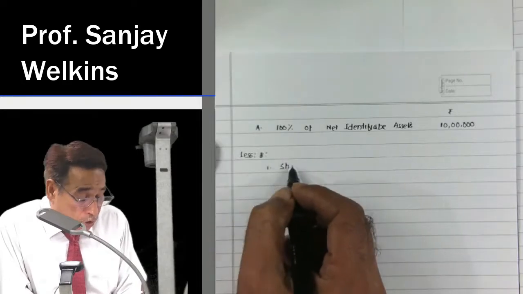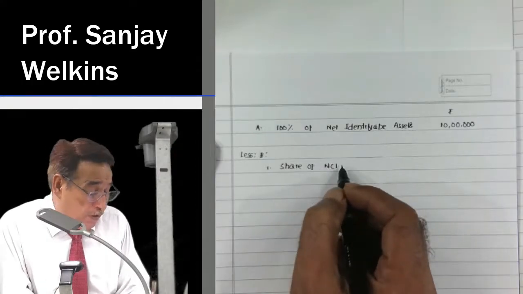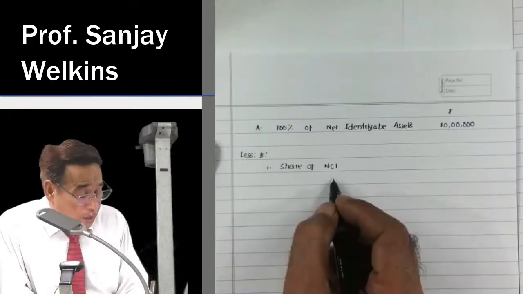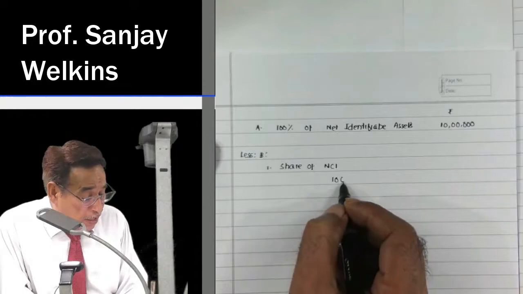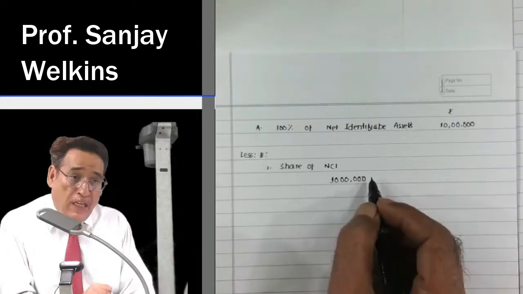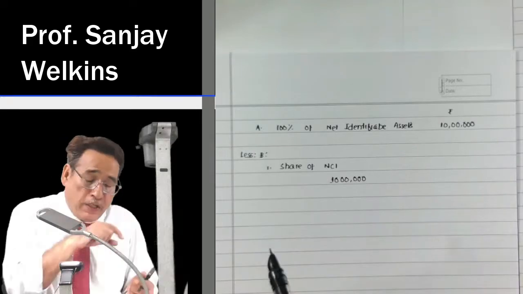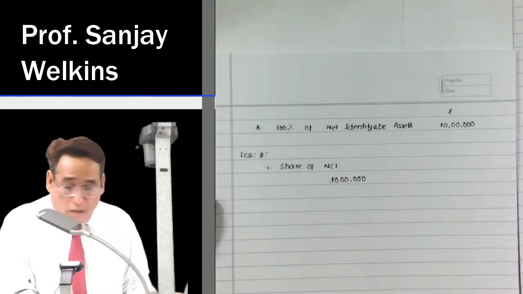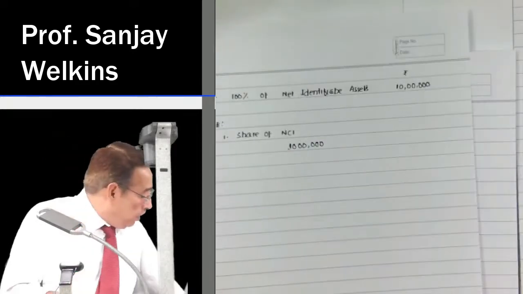Share of non-controlling interest holders, NCI, non-controlling interest holder. Net identifiable assets of the investee entity or the acquiring entity is 10 lakh. Now, out of this 10 lakh, because we have made 80% of investment, I told you in the beginning, where is the sheet, last sheet, where I have kept that particular sheet.